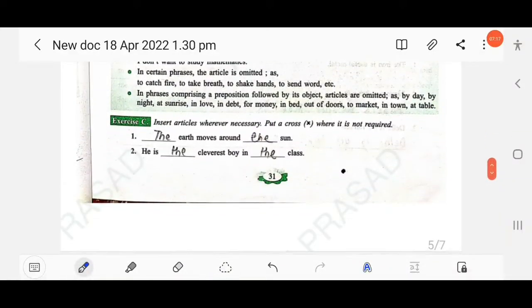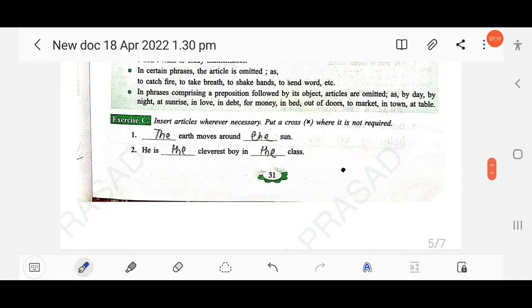Then next, insert articles wherever necessary, put a cross where it is not required. The earth. So before a natural element or object, the earth moves around the sun. He is the cleverest. So here you find the superlative degree is used. He is the cleverest boy in the class.